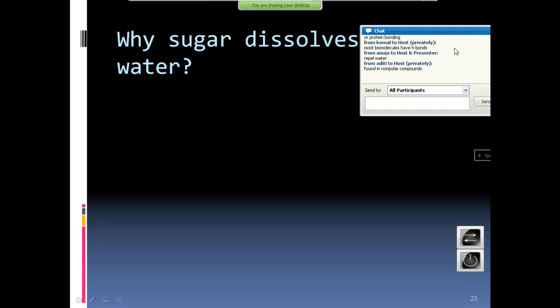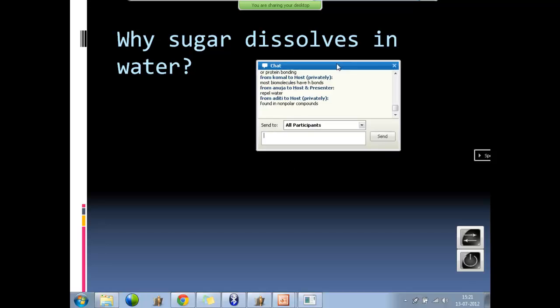Now, can you tell me why sugar dissolves in water? It's a question. It has OH bonds. Okay? That's easy. Where does it have OH bonds? If you take glucose, that's OH and H. So that OH easily gets dissolved. OH has a minus. Well, what about plus? If OH becomes minus, somebody has to become plus in that glucose. Which becomes plus?